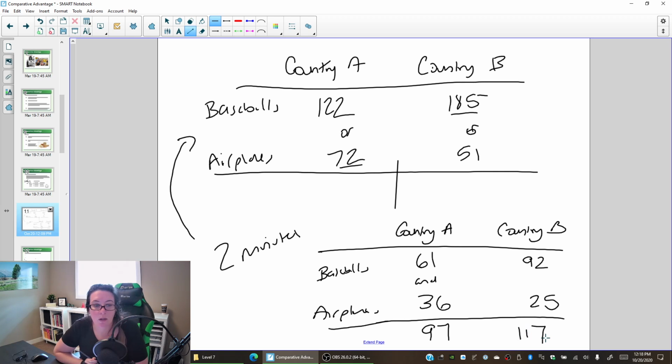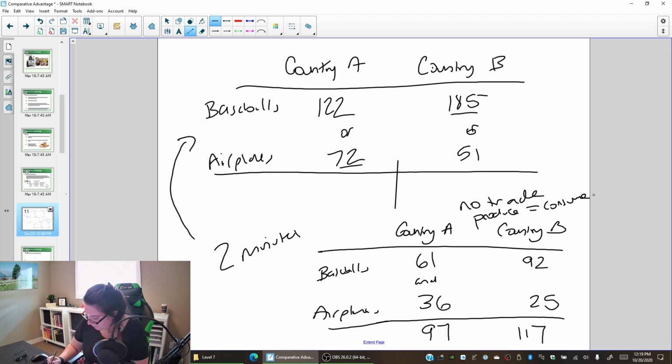Now, the reason we're looking at this here is because we want to start looking at theories of specialization and trade. So we want to have this as the benchmark. So here we have no trade. What you produce is what you consume. If you want to enjoy it, you have to make it. So we want to use this as a comparison once we start to specialize and trade.